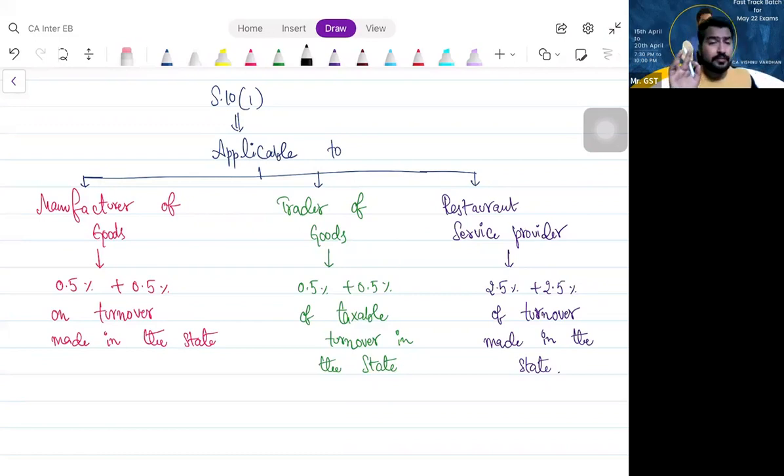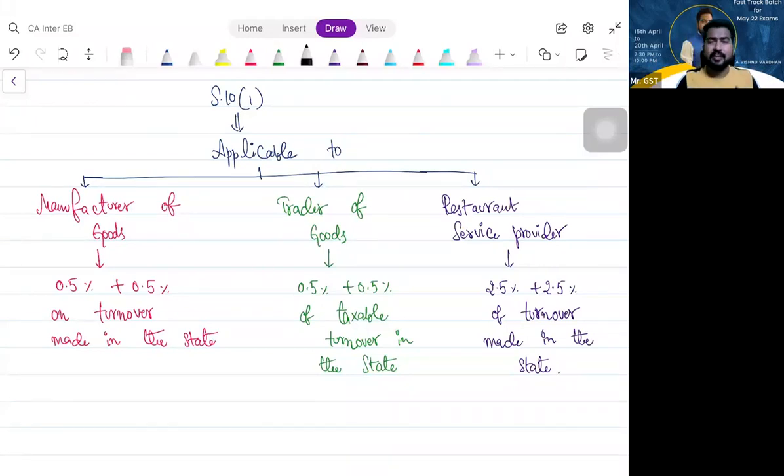If you are a manufacturer going for composition, clear? If you are a trader, that means you are just buying and selling goods, then again 0.5% CGST, again 0.5% SGST. On what? Taxable turnover. On taxable turnover. Yeah, that is the difference.